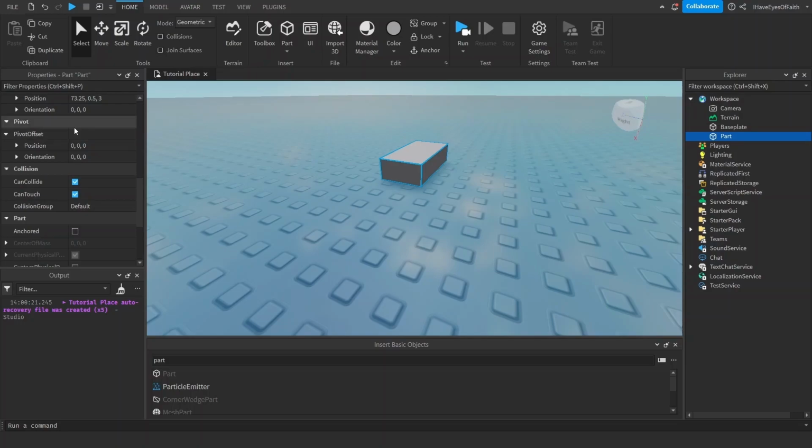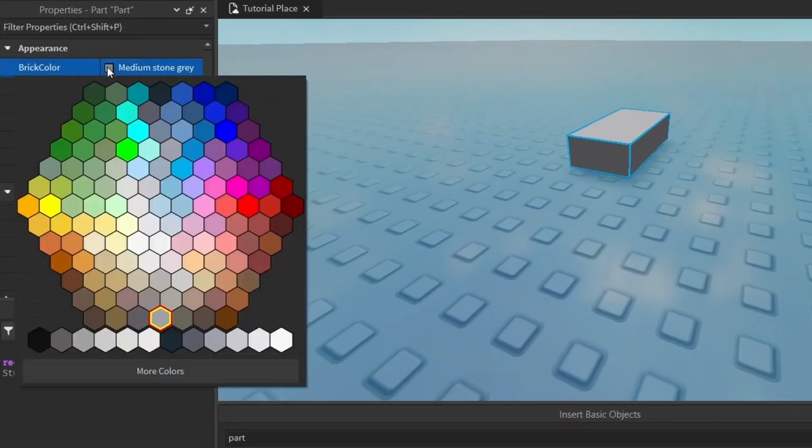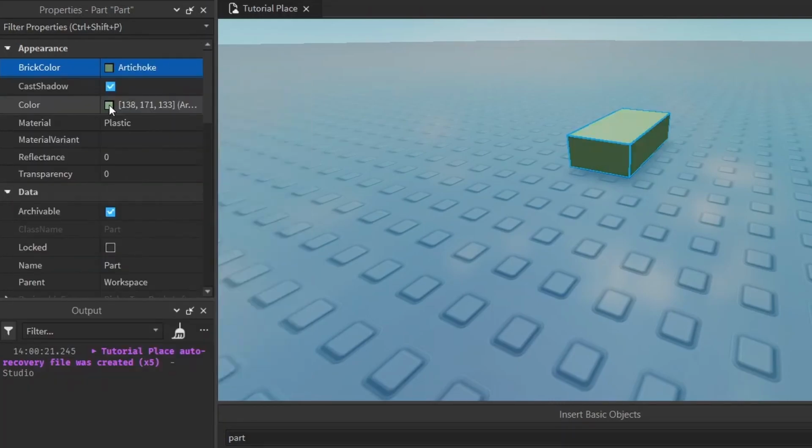I'm going to go over some of the most common properties for parts. First, let's look at brick color. This is just a way to change the color. As you can see, I'm hovering over it. It won't actually change it until I click on something like artichoke. These are built into Roblox, pre-made colors like artichoke. But another way to change the color is through the color property.